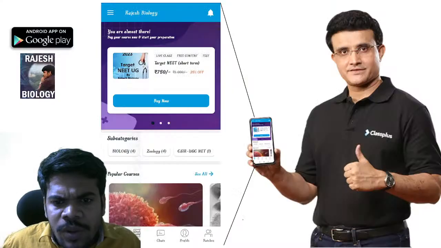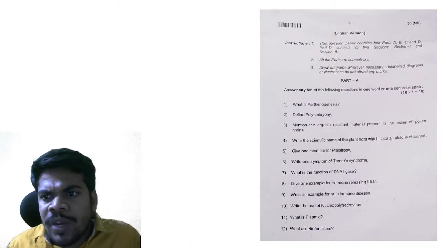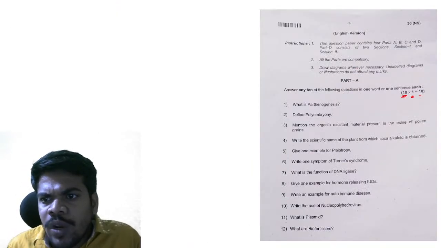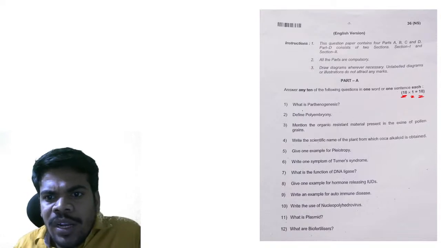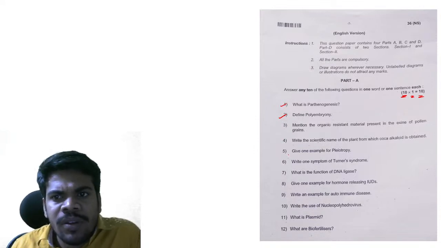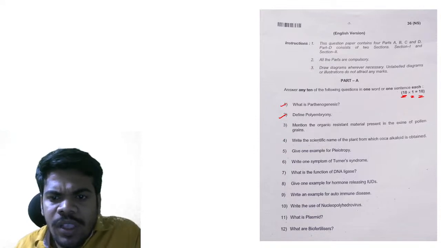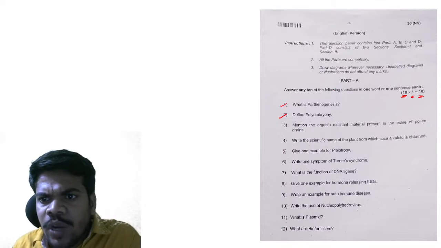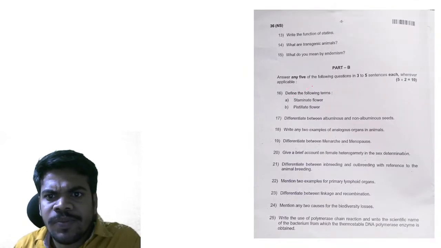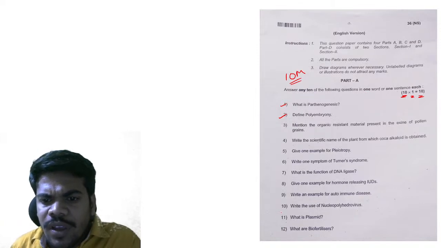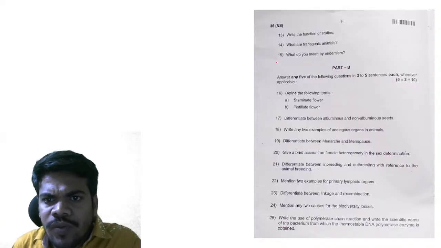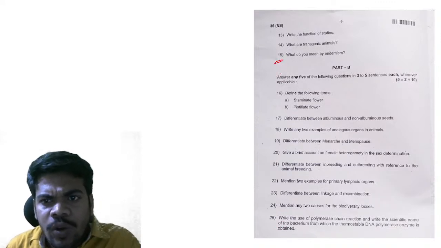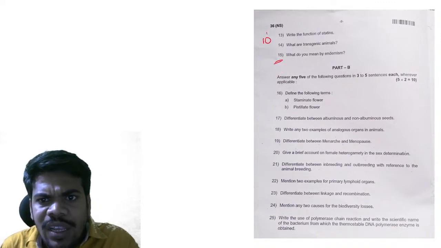Okay, if you observe the paper pattern once upon a time, 10 into 1, there is no choice. You have to attempt all the 10, and each and every question has 1 mark. It is the previous question paper, the last year question paper. So there is no choice in 1 mark questions, and you will get 10 marks from the 1 mark questions. Next, if you observe, there is a choice. 11th, 12th, 13th, 14th, 15th, 15 questions total they give. In that you have to write 10. You will get 10 marks.